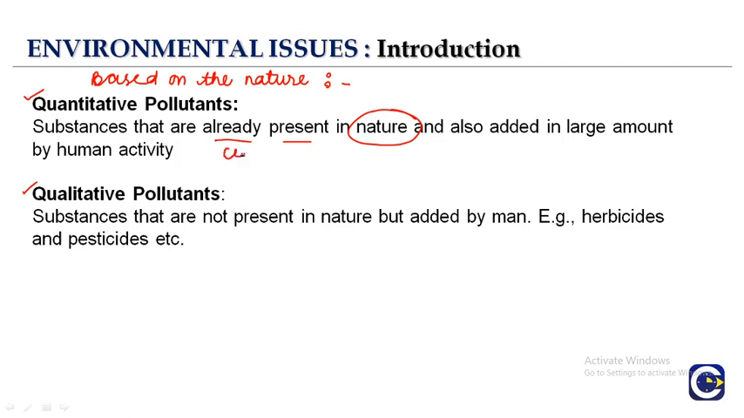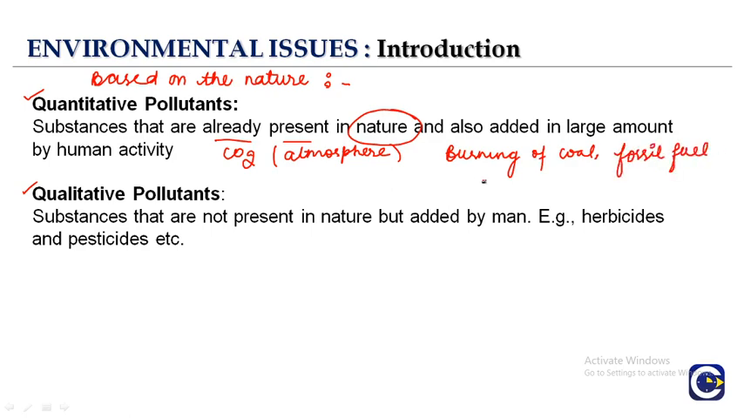For example, carbon dioxide is already present in the atmosphere, right? And with human activities like burning of coal, burning of fossil fuels, and emissions from the vehicles, more carbon dioxide is released. So the carbon dioxide which is already present in the atmosphere gets added to by the carbon dioxide from human activities, and it is added in large amounts. That becomes the quantitative pollutant.